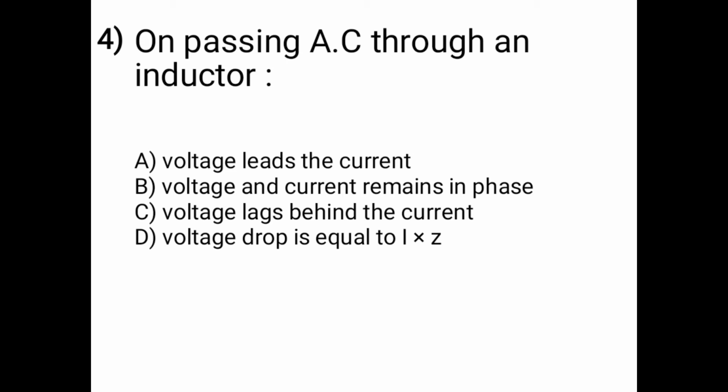In an inductive circuit, voltage leads the current and the power factor for the inductive circuit is lagging.